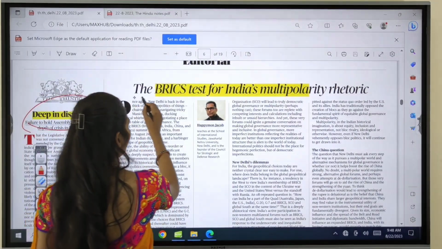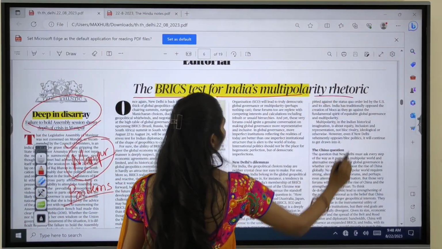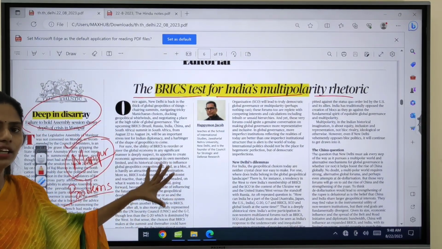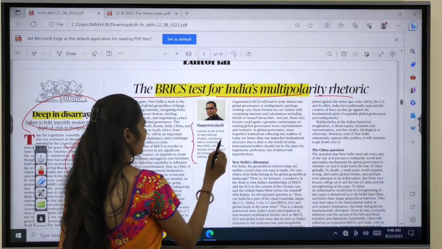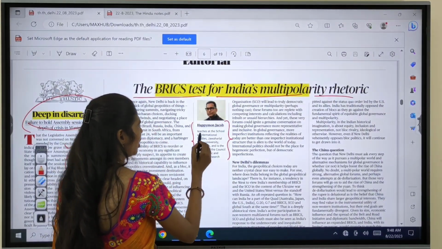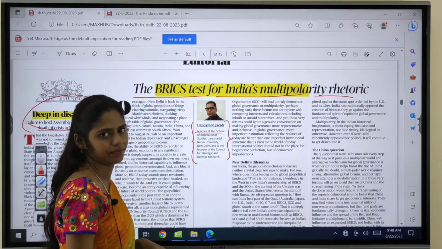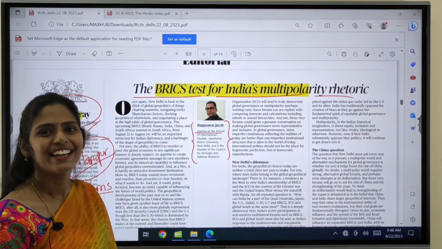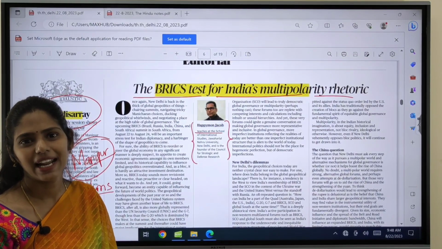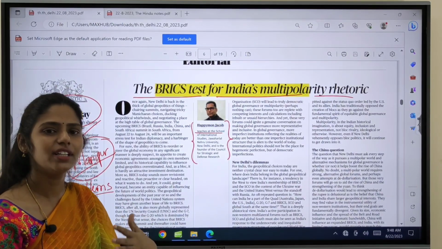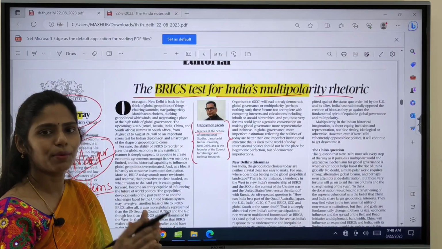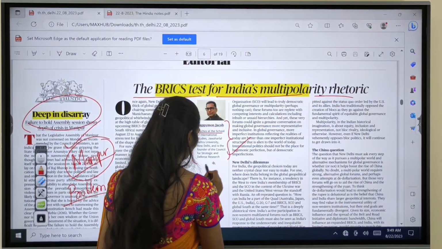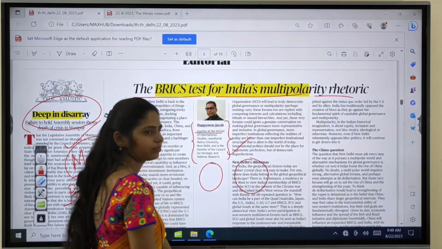And here you can see the Brics test for India's multipolarity rhetoric. So whenever you are selecting an editorial, first you have to see who is the author here. Here the author is a professor. Whenever any professor writes an article, it will be either against the government or supporting the government. So here this article says that we have two power blocks.